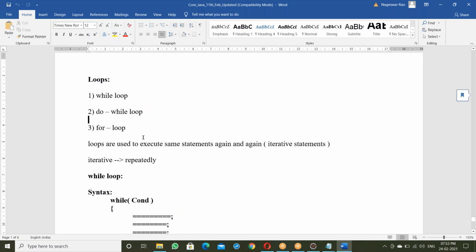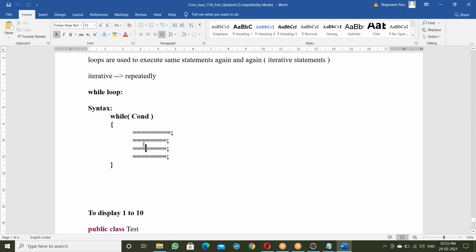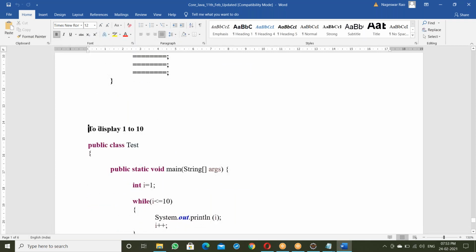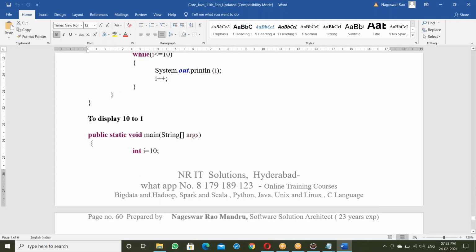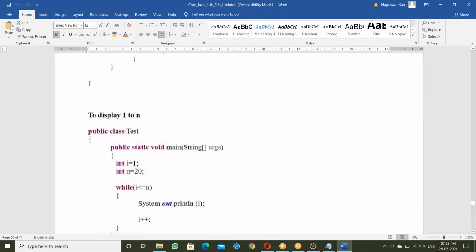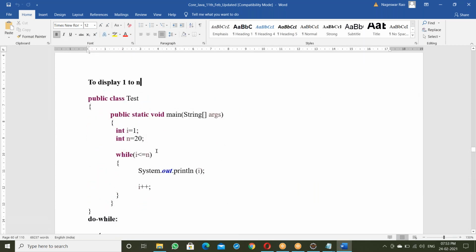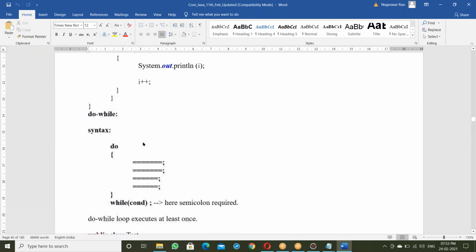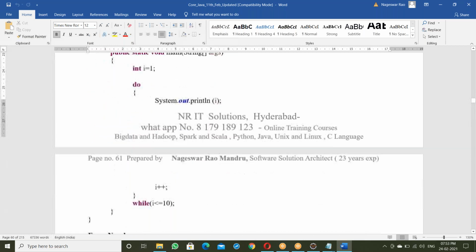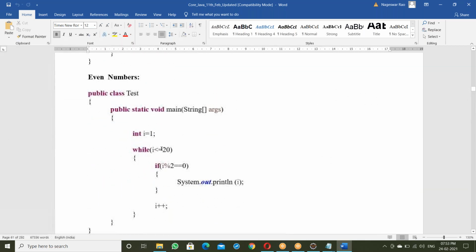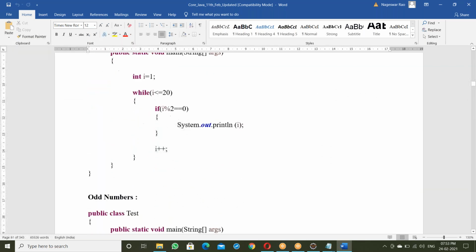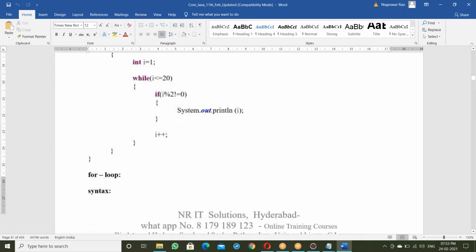The loops: while loop, do while, for loop, syntax. Displaying 1 to 10, 10 to 1, 1 to n using while, same thing using do while. Next, even numbers and odd numbers using while.